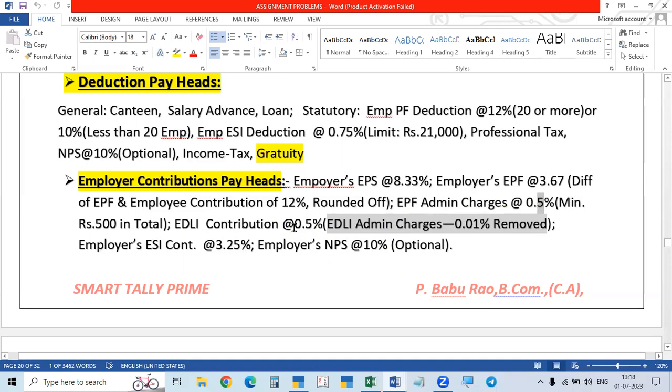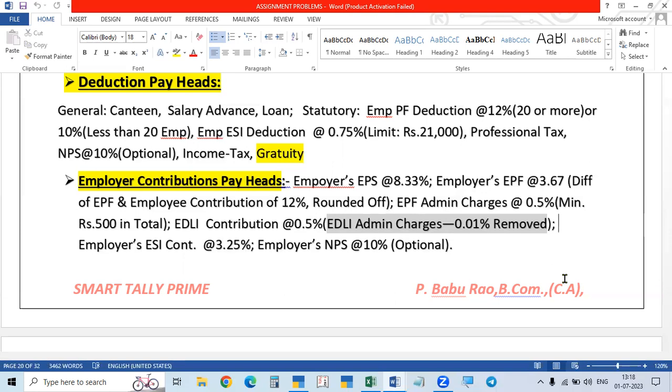These both are 0.5%. But in the case of PF admin charges, the minimum amount of that admin charges is 500. So admin charges of 0.5% of the total payment to employees, that's only PF.